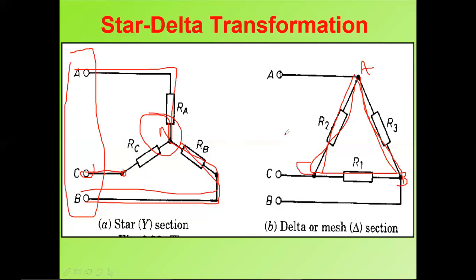There is no similarity between star and delta. You need to observe a lot of points between them. Both are completely different. One depends upon current, one depends upon voltage. One can have high voltage, one can have low voltage. One can have a smaller cross-section area, one can have a larger cross-section area. One can carry more current, one can carry less current. There are a lot of differences between star and delta. It will come in your 6 chapters in detail, but don't worry now.